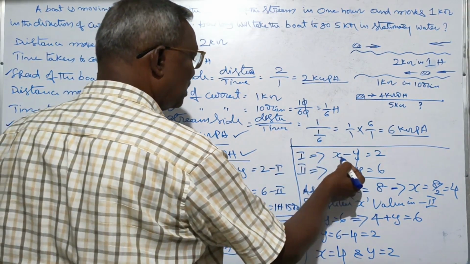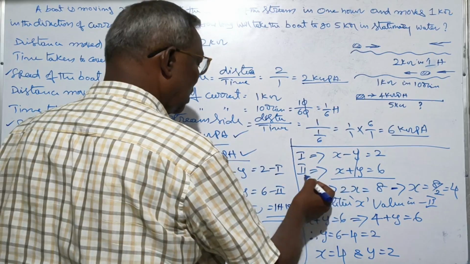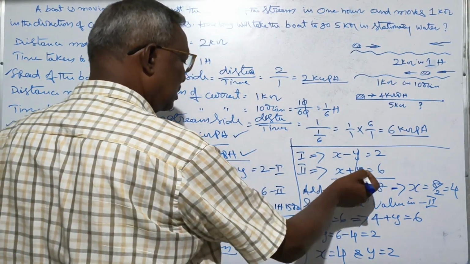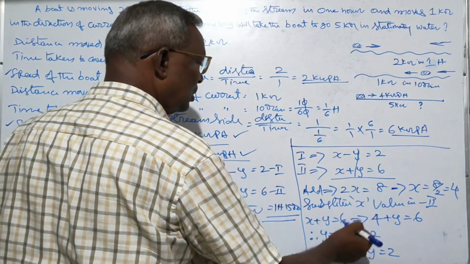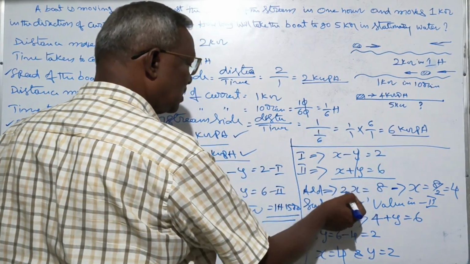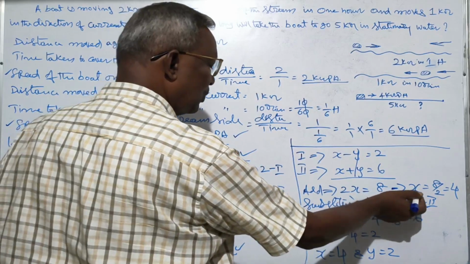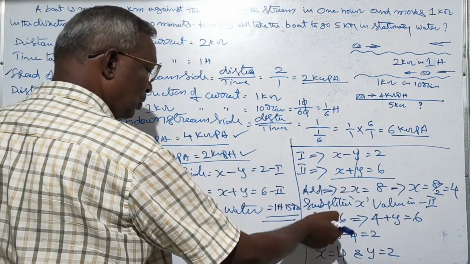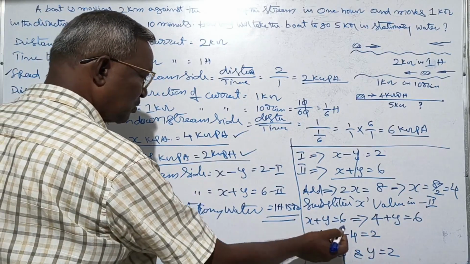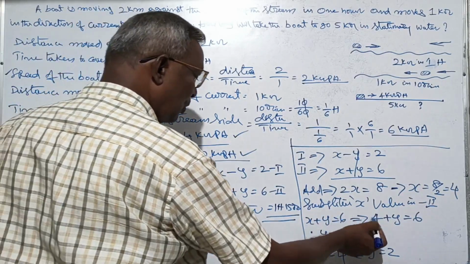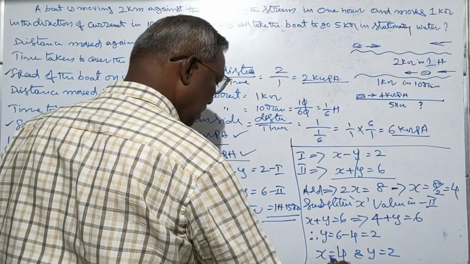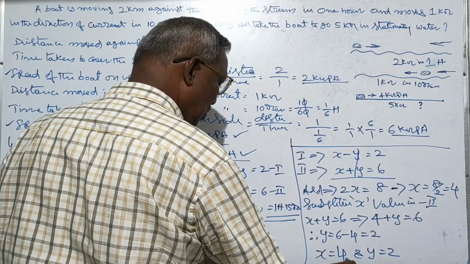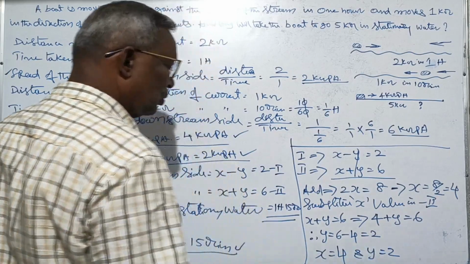Here, equation number 1 is x minus y is equal to 2. Equation number 2 is x plus y is equal to 6. Simply add them. 2x is equal to 8. Plus y and minus y cancel. 2x is equal to 8. Therefore, x is equal to 4. Simply substitute the x value in equation number 2. Here, x plus y is equal to 6. 4 plus y is equal to 6. Therefore, y is equal to 2. x is equal to 4 and y is equal to 2.